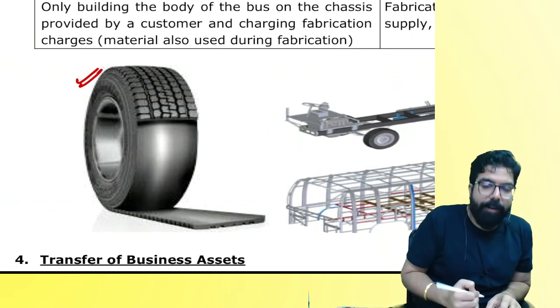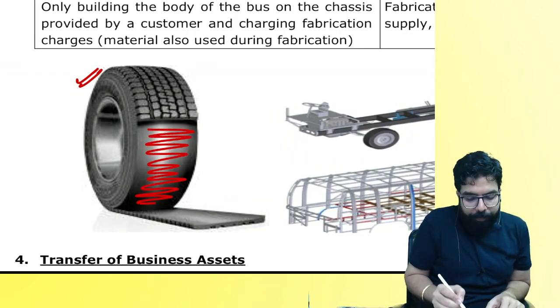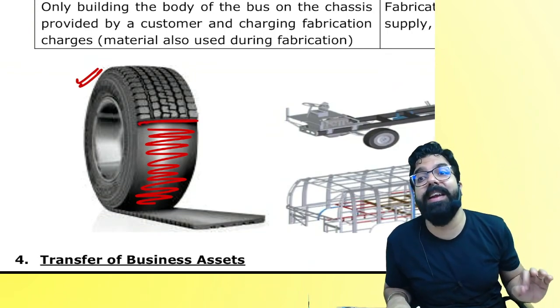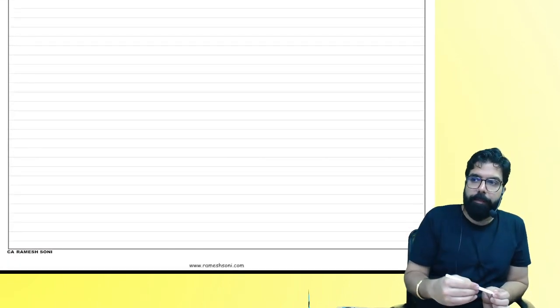You know, when tires become old, like this old tire, what will happen, everyone? We will put rubber and make the tire new, and that is known as rethreading. For example, we will take one example. Whose example will we take, everyone?